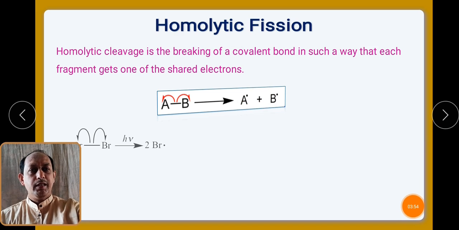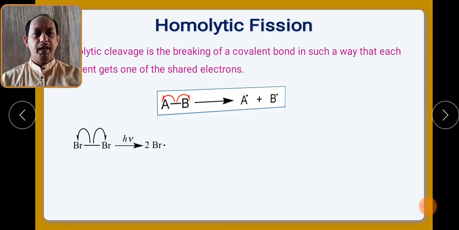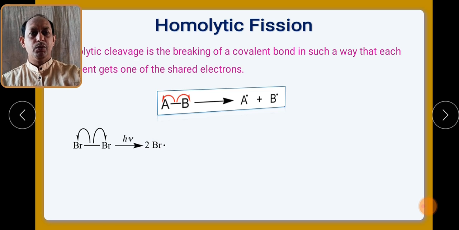Let us see an example. If we take bromine undergoing homolytic fission in the presence of light, then there is formation of 2 Br free radicals. The bond is broken symmetrically and each individual atom gets its electron, and this results in the formation of free radicals. In the same manner we can write for chlorine and for other atoms also.